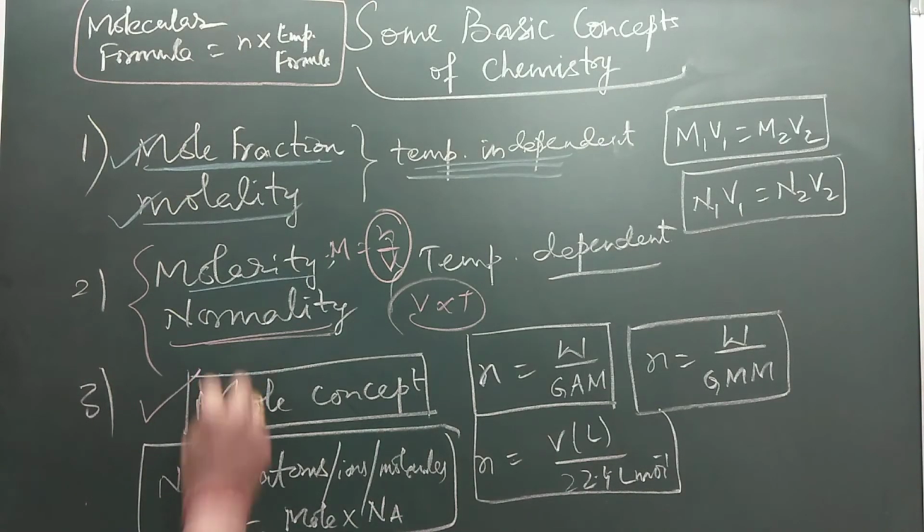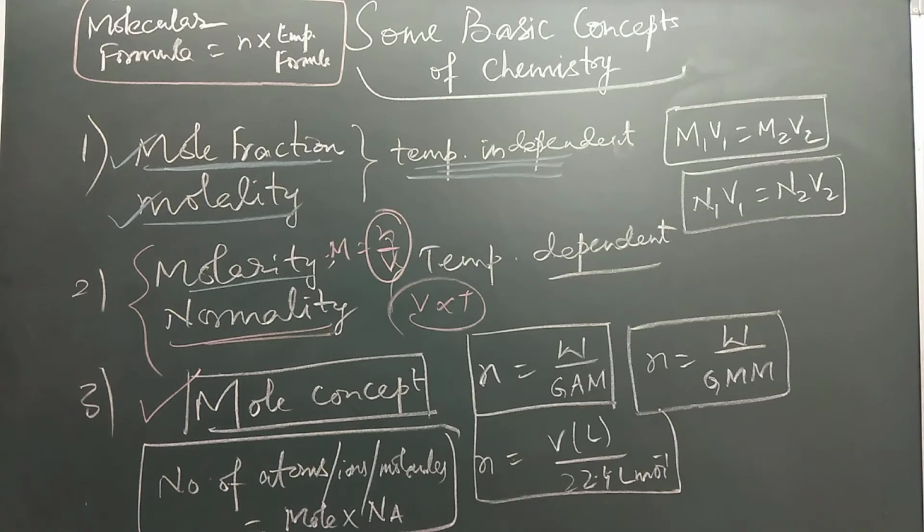Next is the mole concept. Mole is actually a counting unit, as 1 dozen represents 12 things. Similarly, 1 gross denotes 12 dozen, that means 144, and 1 score means 20 articles. Similarly, in a chemist's workplace, mole means Avogadro number of particles, that means 6.022 × 10^23 entities. These entities include electrons, protons, neutrons, atoms, ions, molecules, even biological viruses.